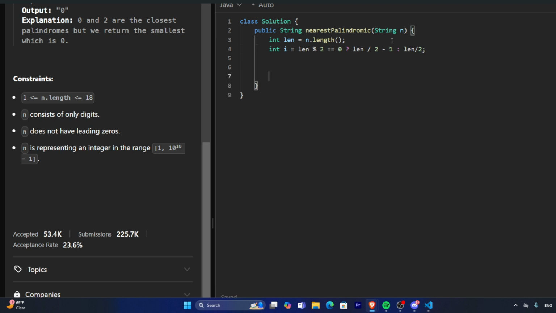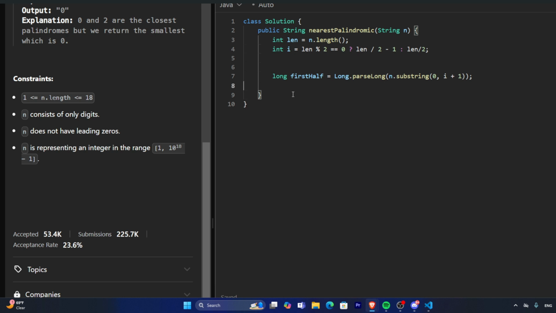Okay, so now we're going to use longs because we're dealing with such big amounts of data, so we want to be using long data types because the int could possibly overflow. So let's just make the long first half, and then we want to actually parse this long using a wrapper, and then just get the first half substring. The beginning index is 0, and then we want to go all the way to I plus 1. We want to parse this string.